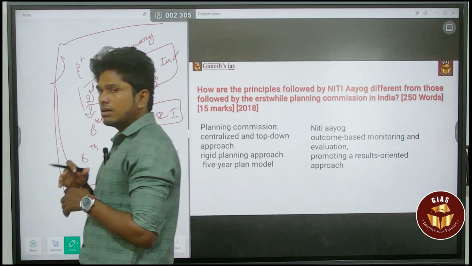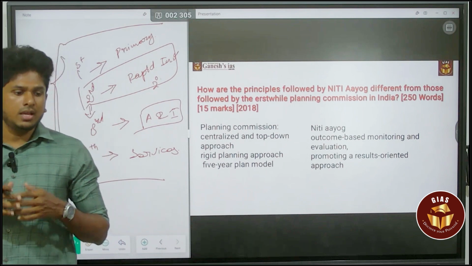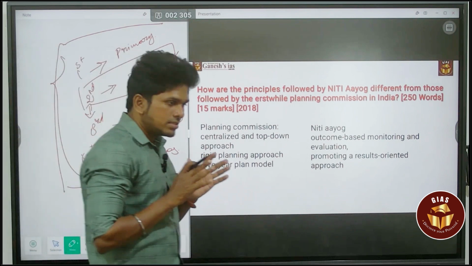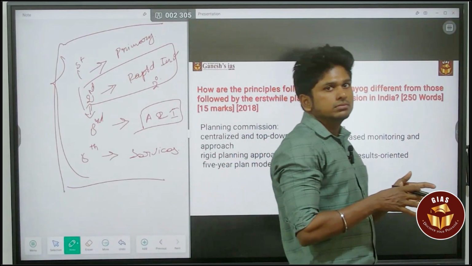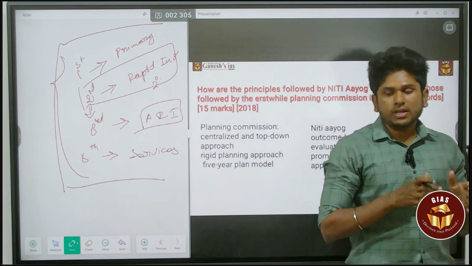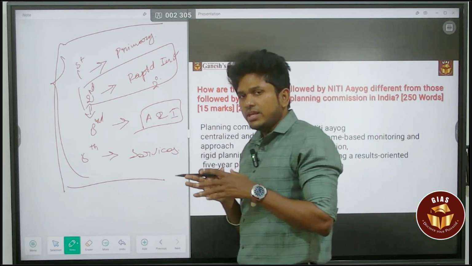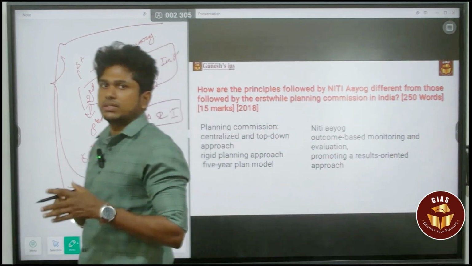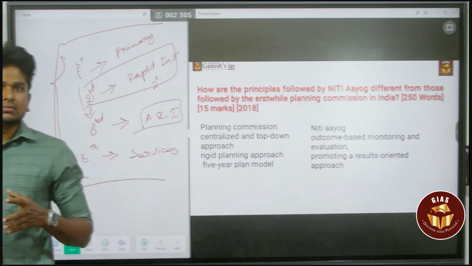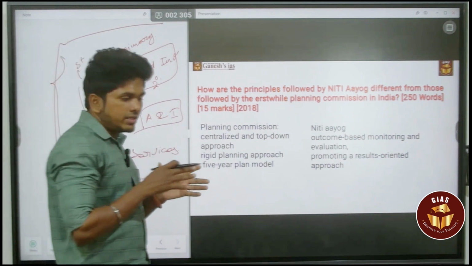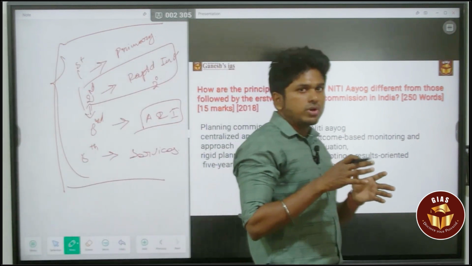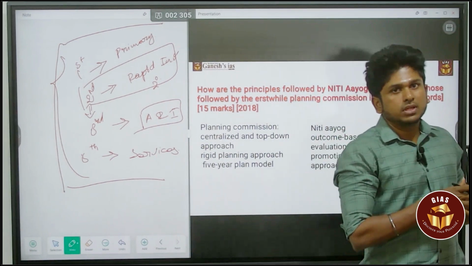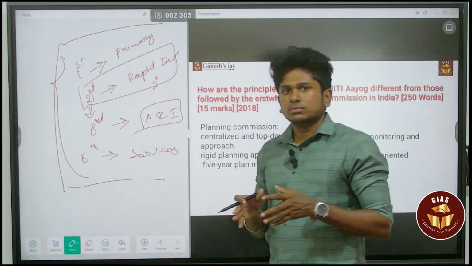Suddenly the plan collapsed. The reason is they fixed the path and just moved on that path only. They were not ready for any issues that would affect it. They didn't forecast anything that would affect this planning. That is the major issue.